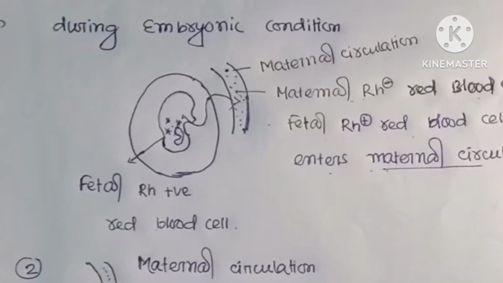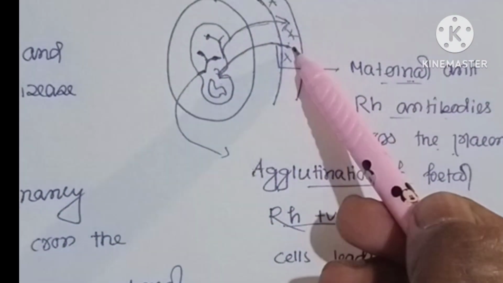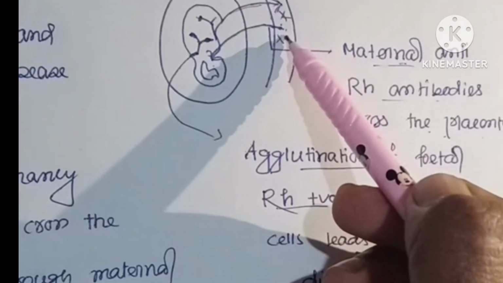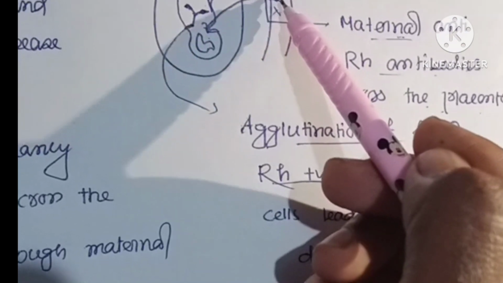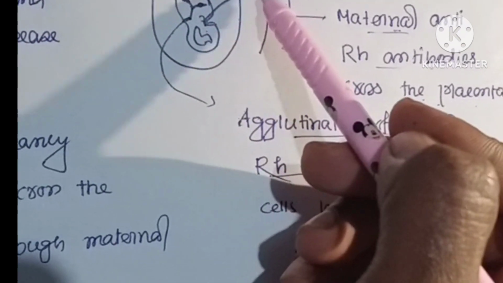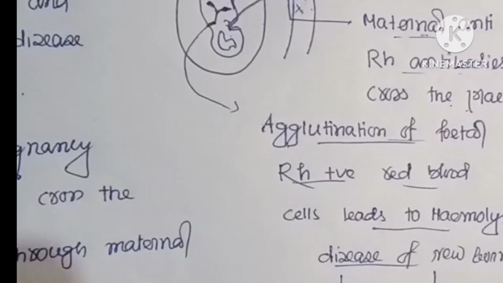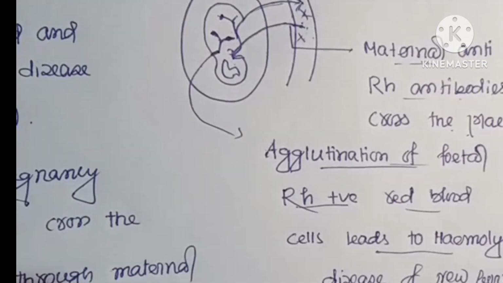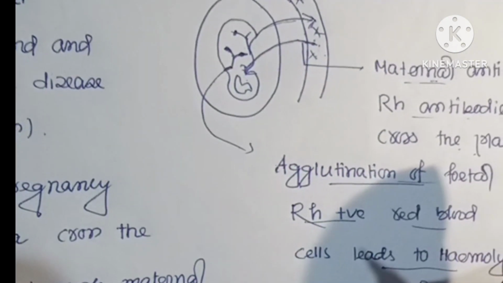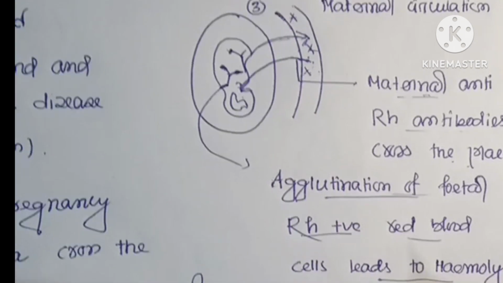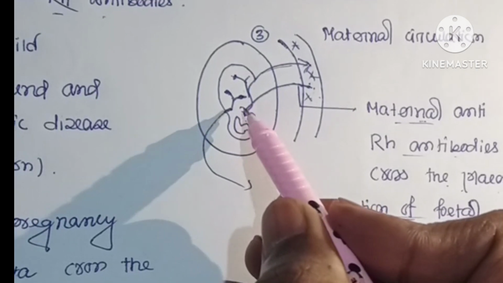In the third step, the anti-Rh antibodies produced against the fetus cross through the placenta and enter into the fetus, and a process known as agglutination occurs. That means antigen binds with antibody and forms agglutination. And these agglutinations break down the fetal RBC.